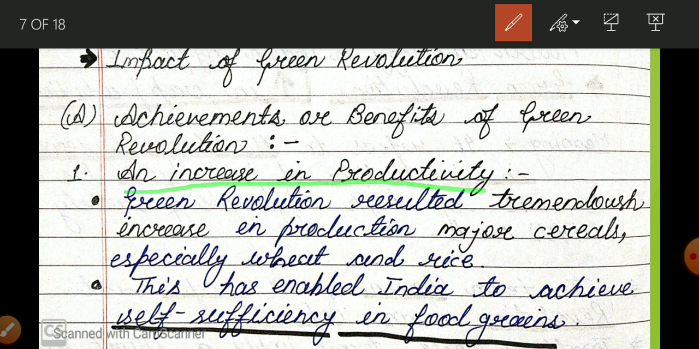But after the green revolution, there was so much increase in production of wheat and rice that we are now self dependent. Now we don't need to import it. There is a lot of production of wheat and rice. So this is our biggest achievement because of the green revolution. Because of its introduction, there is a huge increase in productivity. There is a tremendous increase in the production of major cereals.